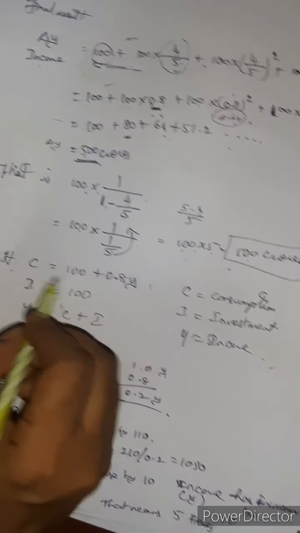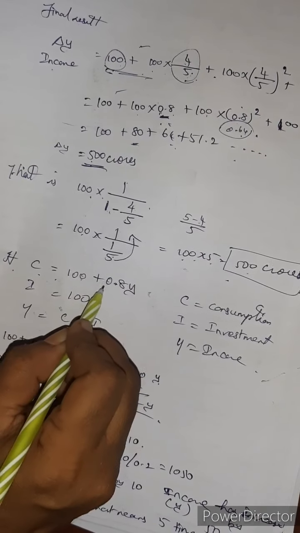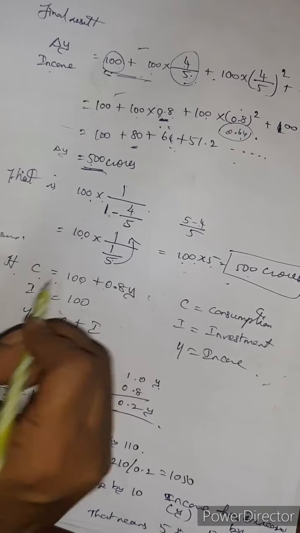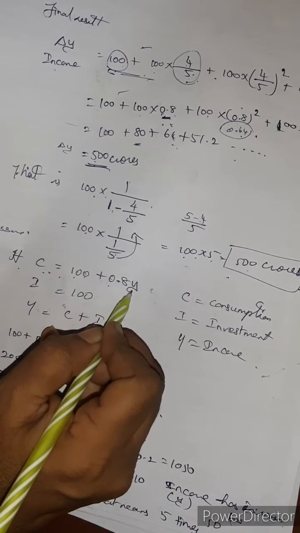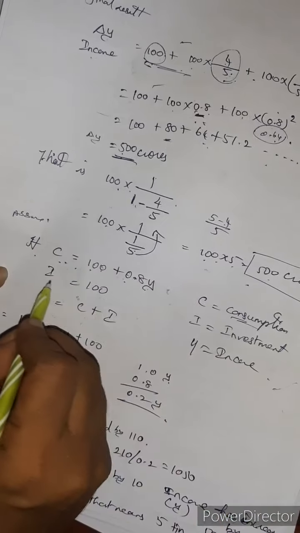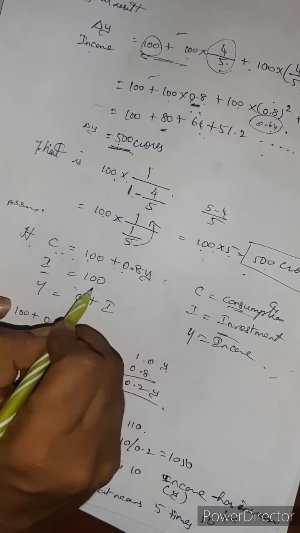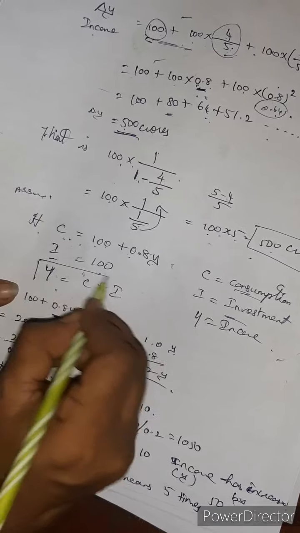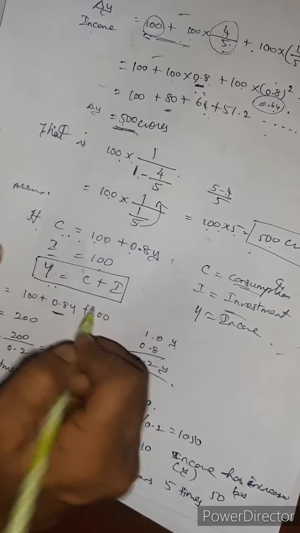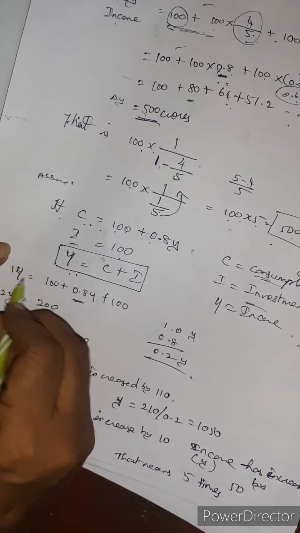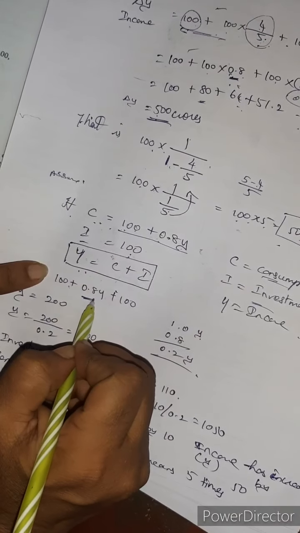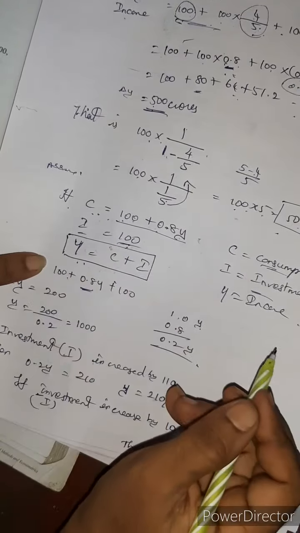Suppose C equals 100 plus 0.8y. This is everything we are assuming. C means consumption, I means investment, and I is 100. What will be y? The formula for y is C plus I. That means y equals 100 plus 0.8y plus this 100.